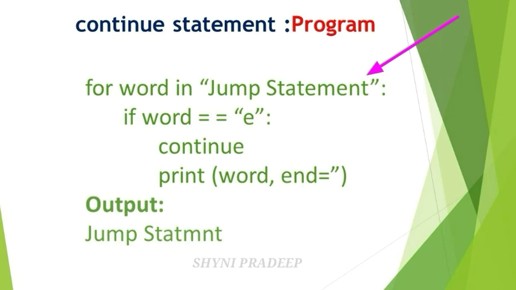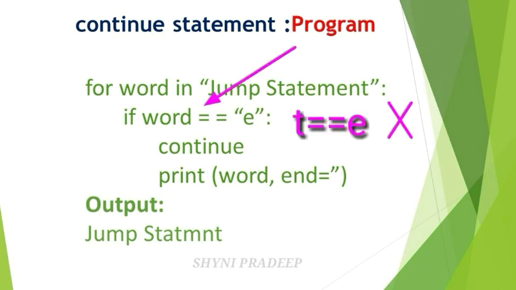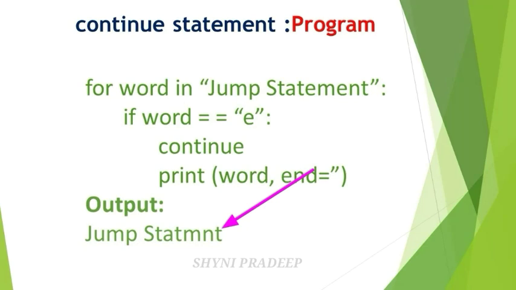Next letter is what? T. Check the condition. If condition T is equal to E. No, this condition is false. So you have to skip the continue statement. Next print the word that is T. Okay. So again go to the for loop condition.